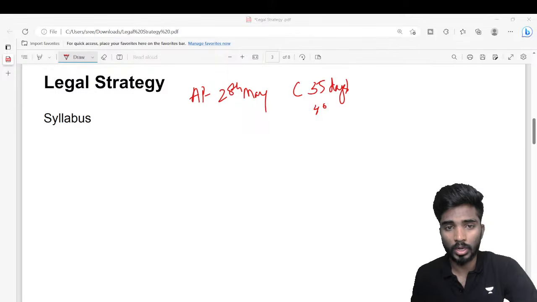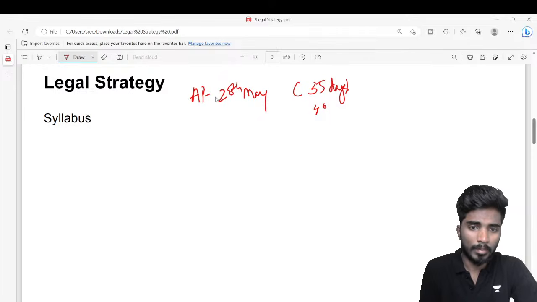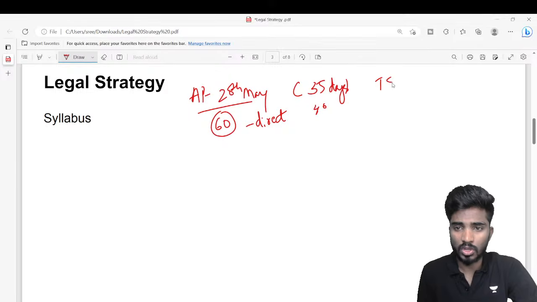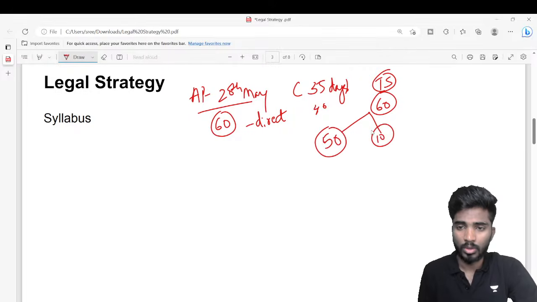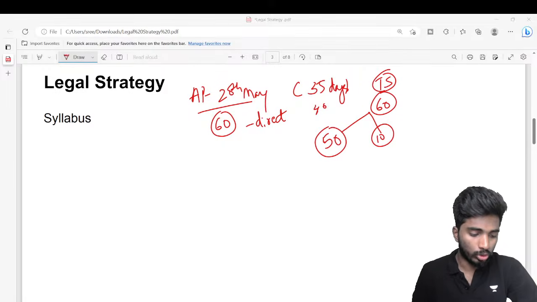First, we have to understand what exactly is the syllabus that is asked in the legal part, right? In legal aptitude in AP Lawcet, 60 questions are asked. These 60 questions are direct, right? Whereas in TS Lawcet there are 60 questions, of which 50 are direct questions and 10 are passage based. For 10 questions he'll give you a passage, which will be in both Telugu and English.